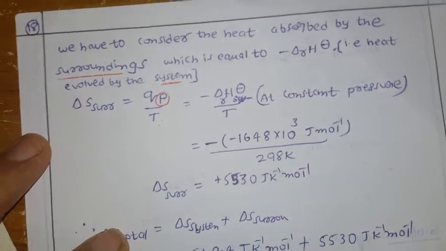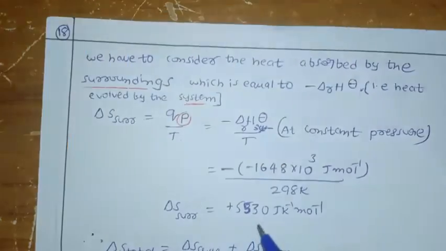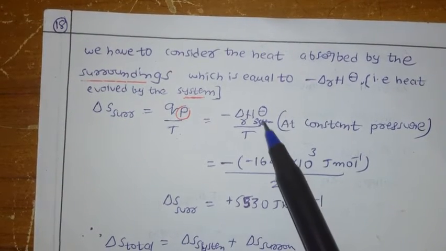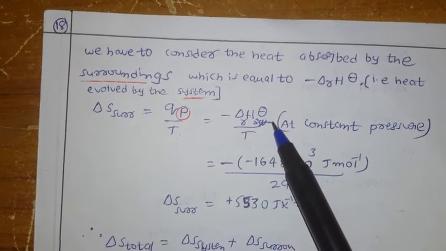So here we have to consider the heat absorbed by the surroundings, which is equal to minus delta H of the reaction.